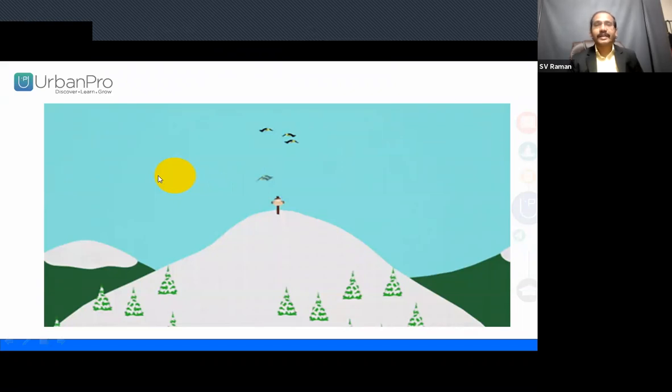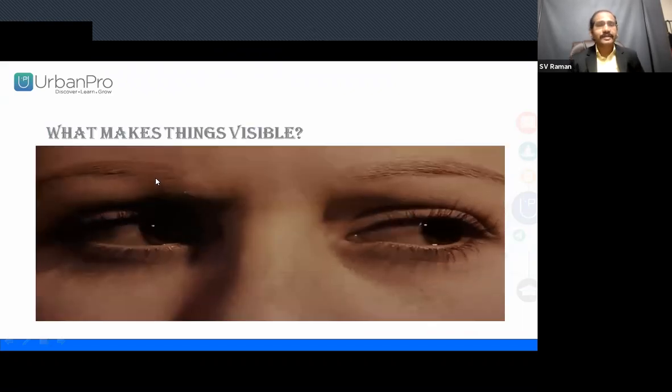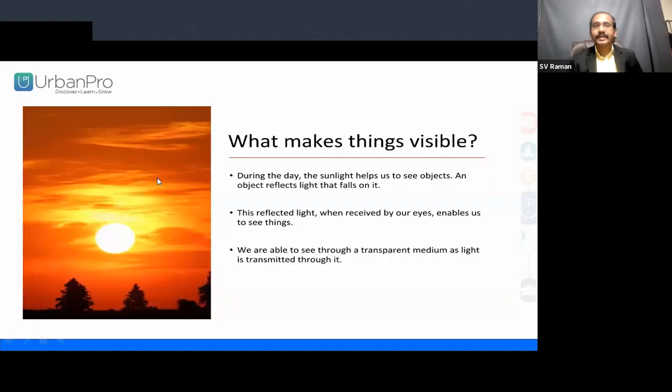Next, what makes things visible? How can we see an object? During the day, sunlight helps us to see objects. An object reflects the light that falls on it. This reflected light, when received by our eyes, enables us to see things. We are able to see through a transparent medium as light is transmitted through it.